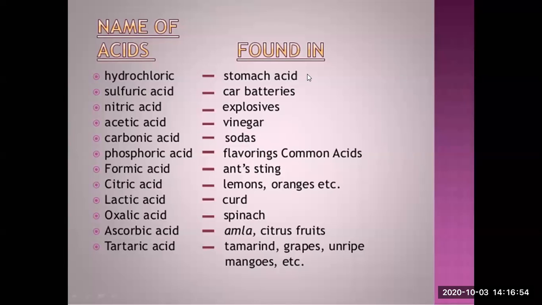Spinach, पालक जिसे कहते हैं आप, that spinach is a rich source of oxalic acid. Amla, ascorbic acid. Ascorbic acid is another name for vitamin C. आपको अभी मैंने बताया था that amla is the richest source of vitamin C. Another name for vitamin C is ascorbic acid. Tamarind, grapes, unripe mangoes, all of these are having citric acid as well as with amounts of tartaric acid.